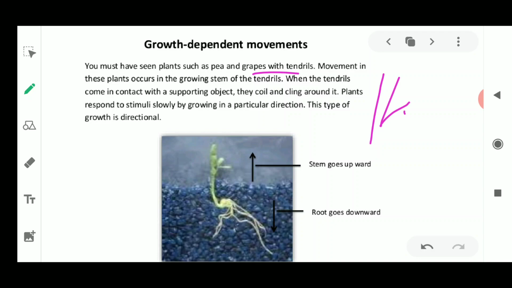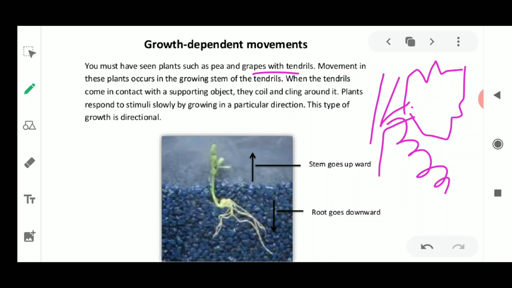The leaves of the grape plant have an outgrowth, and from the stem you can see certain coiling, spring like structures coming out. These are called tendrils, on grape plants or any other creeper or climber.